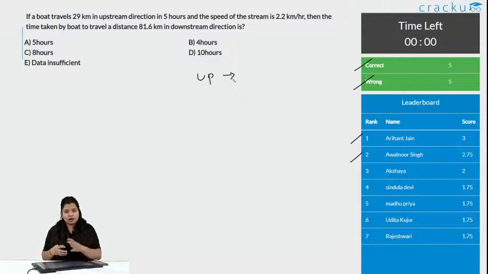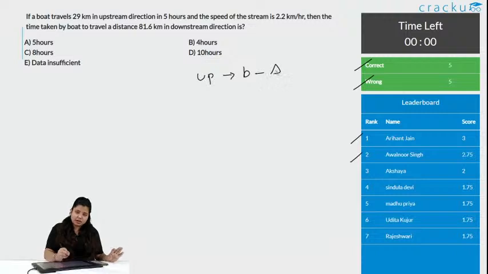Similarly, in the river, what happens? When you ride the boat against the river, the river is flowing this way, you are going this way. Obviously, the force, the pressure of the river will take you down. That means the speed is getting subtracted. The speed of the stream will be getting subtracted from the boat. So, this will be speed of the boat minus speed of the stream.